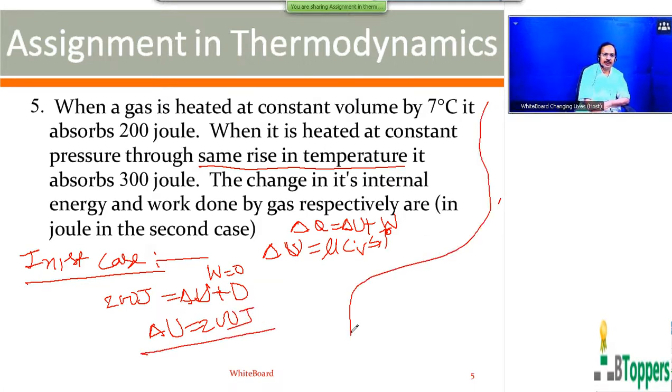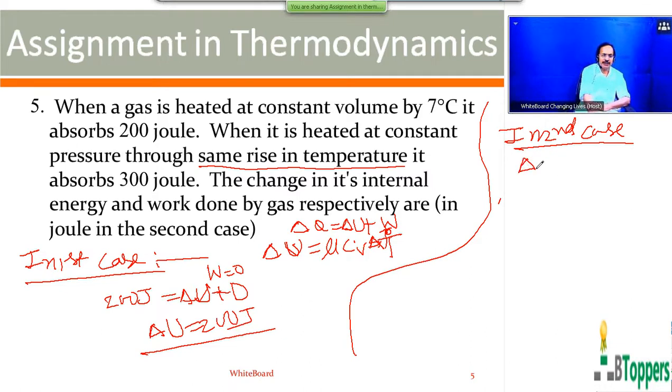200 joules. So it is given in the problem that increase in the temperature of the gas is same in both the cases. For a fixed mass of an ideal gas, the change in energy will be the same in both the cases if change in the temperature is the same. In general, change in energy is given by nu CV delta T. Number of moles of the gas and molar specific heat at constant volume is a constant, same for given gas in both the cases.